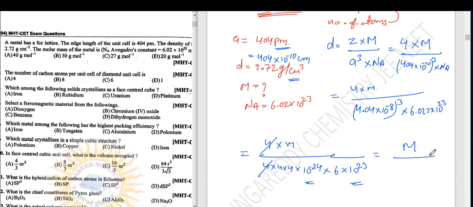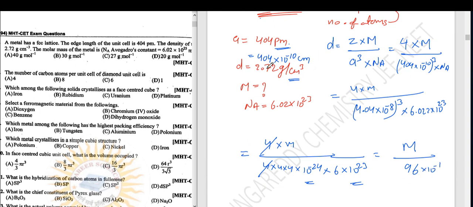That means M upon 4 into 4 is 16, 16 into 6, 96 into 10 power minus 1.